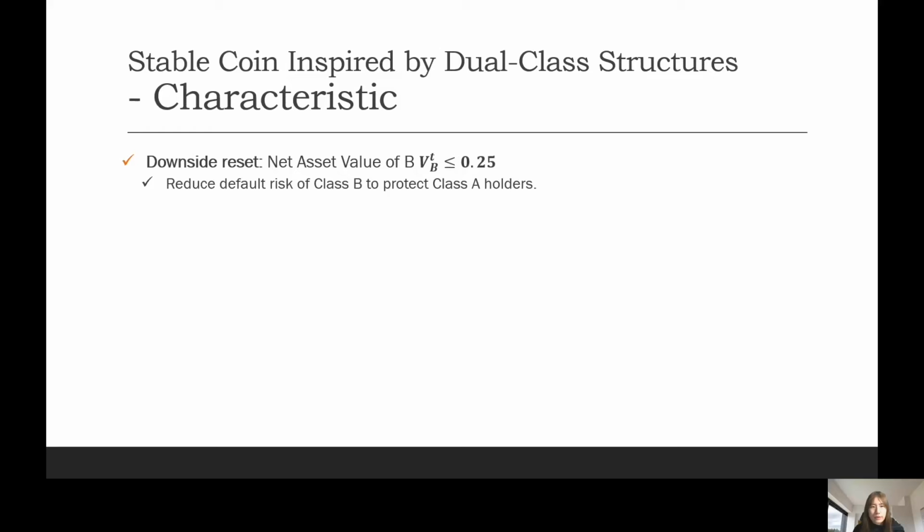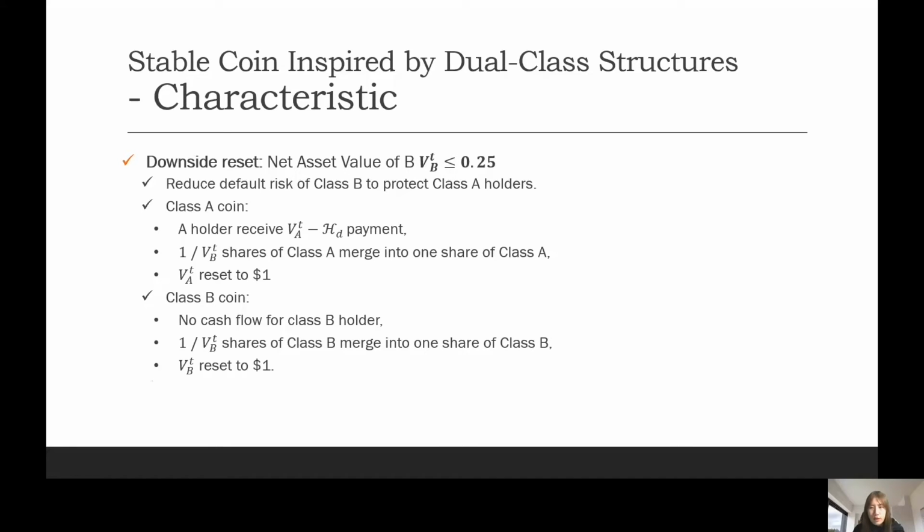Next, we will also have the downside reset. The downside resets reduce the default risk of Class B to protect the Class A holders when the ETH price goes down. The net asset value of Class B goes down. So in order to ensure the holder of Class B coins is still able to pay the coupon to holders of Class A coins, the reset will happen. When VPT reaches the predetermined lower bound of 0.25, the Class A holders will receive a payment with dollar value VAT minus HD per coin A. There's no cash flow for coin B holders.